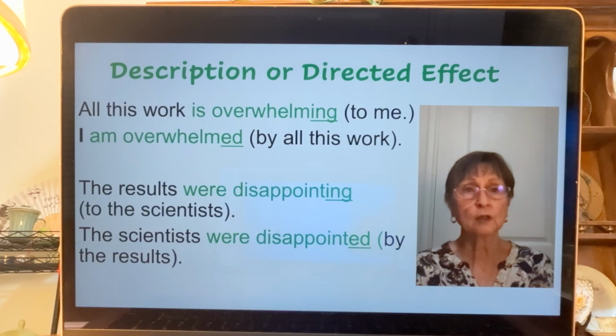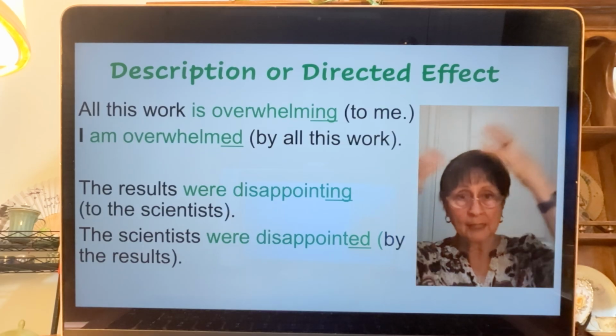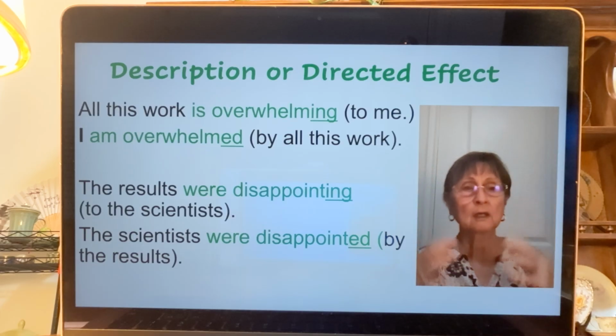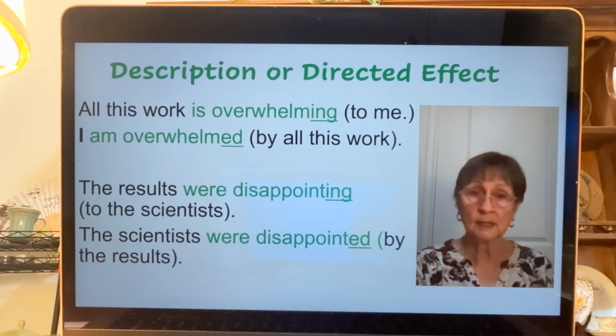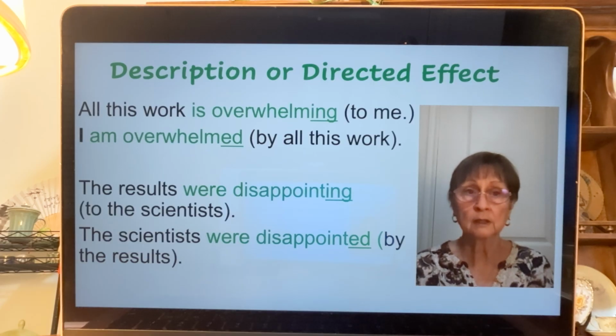All this work is overwhelming to me. That means there's so much, I can't do it all, it's too much work. I am overwhelmed by the work. What's overwhelming? The work in both sentences. The work being overwhelming affected me, and I became overwhelmed.